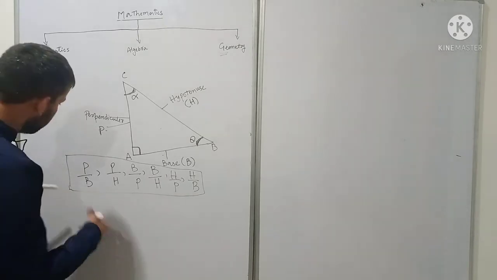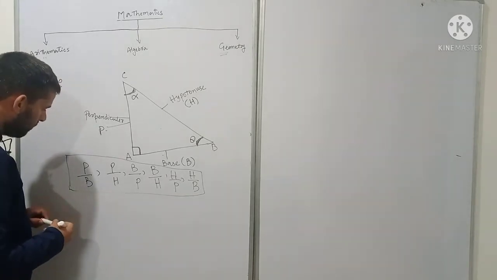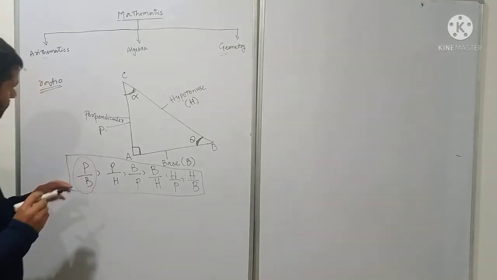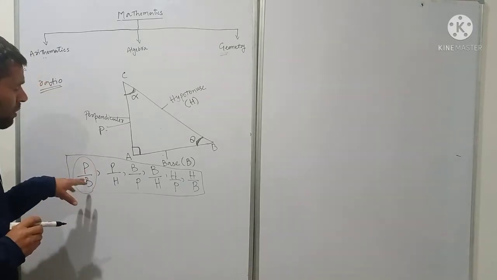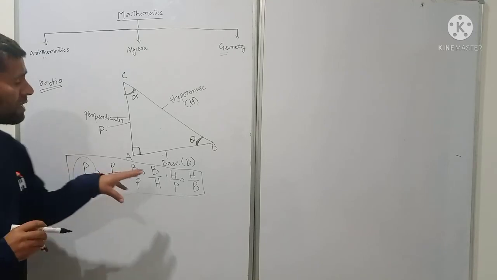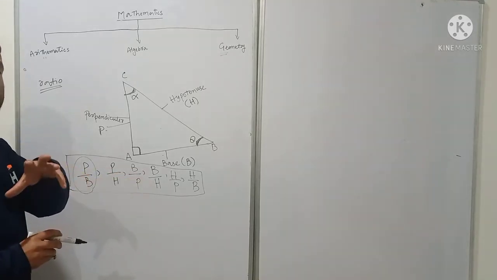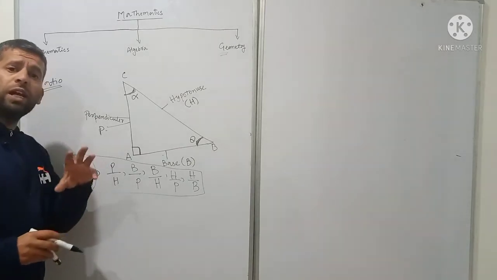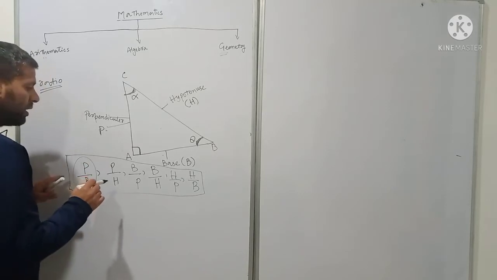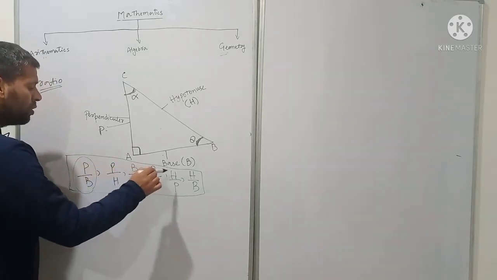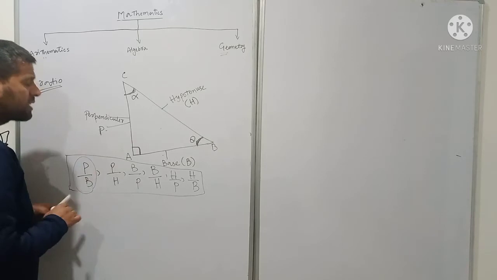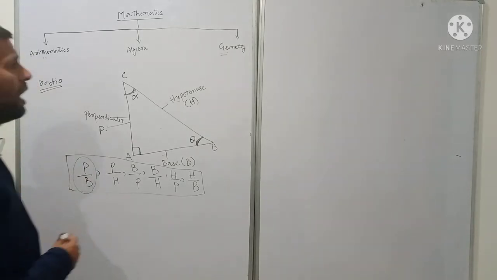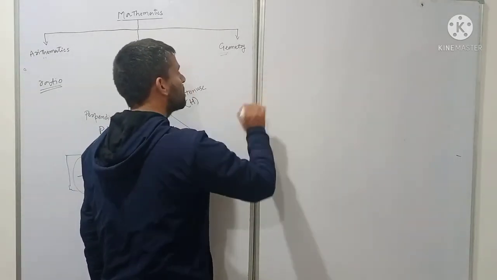Now, since we have these ratios, we have to suggest a name for these ratios. As you know, if a baby is born, everyone is looking for a good name. So likewise, we have 6 ratios, and we have to create 6 names. Now in trigonometry, there are 6 meaningless words.